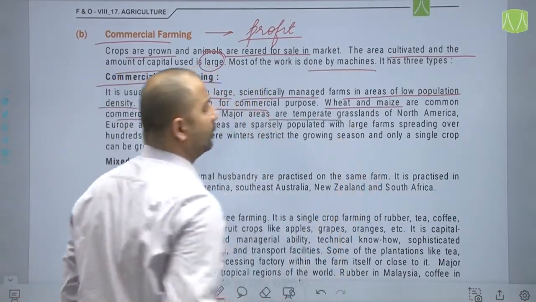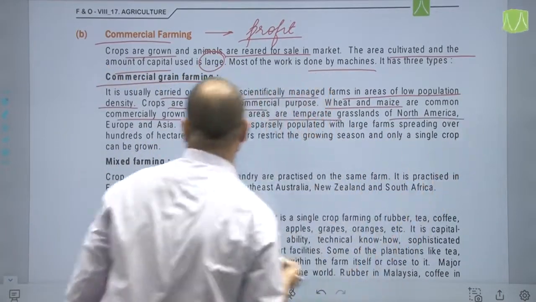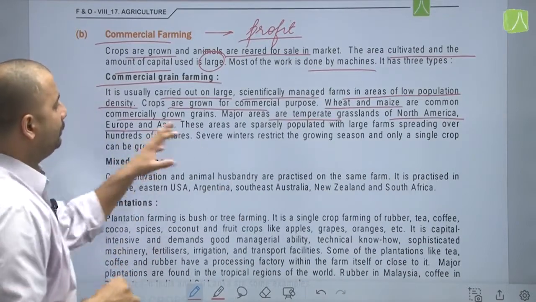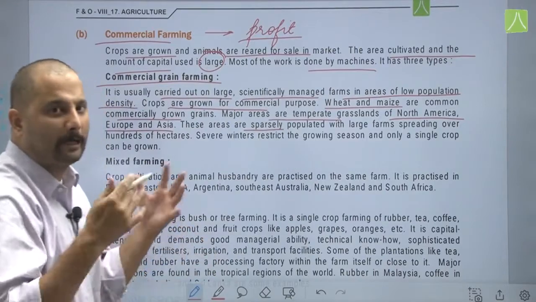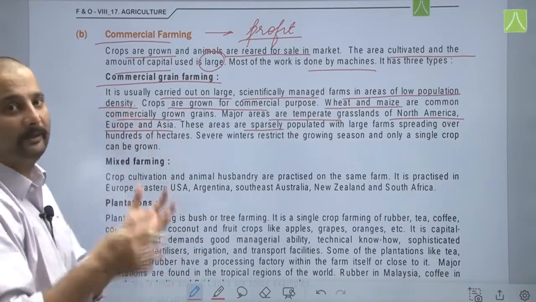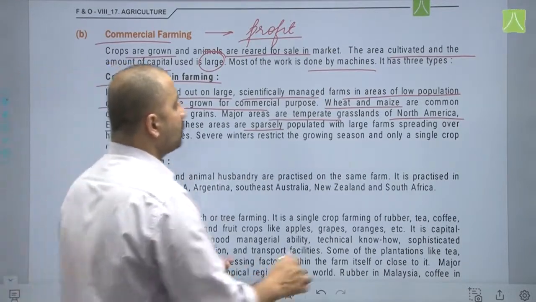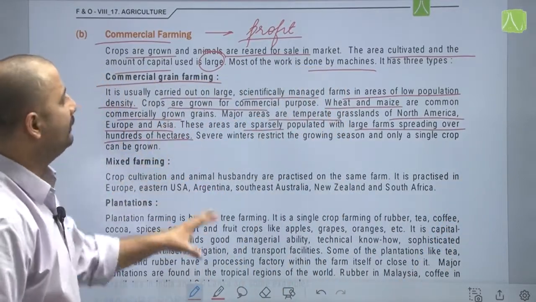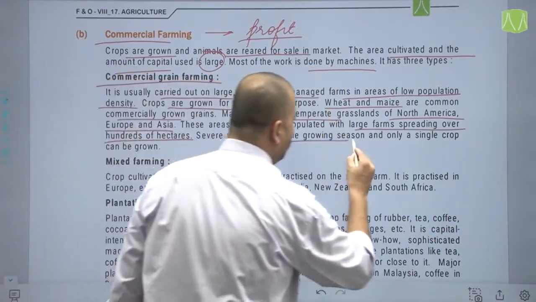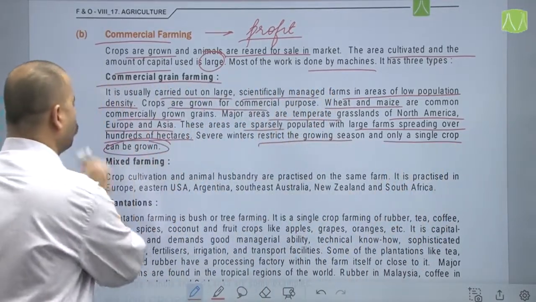Major areas are temperate grasslands of North America, Europe and Asia, and these areas are sparsely populated, that is they do not have much population or are not densely populated like places like India or China, with large farms spreading over hundreds of hectares, and severe winters restrict the growing season and only a single crop can be grown.